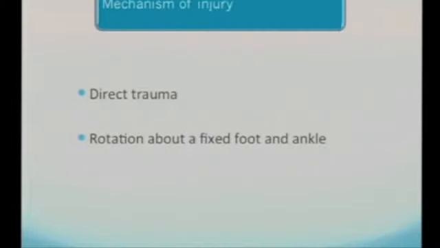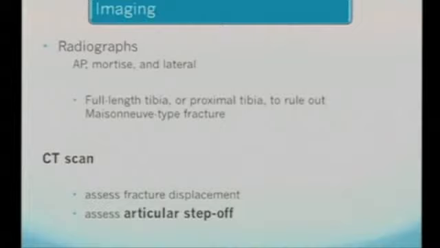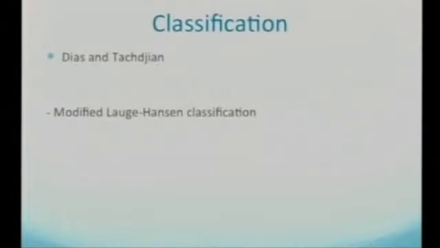The mechanism of injury could be direct trauma, or more often sports injuries with rotation about a fixed foot and ankle. Routine imaging with AP, mortise and lateral views can be done, and it is also better to have full length X-rays to rule out any Maisonneuve type of fractures on the fibular side. A CT scan always helps to assess fracture displacement, especially articular step-off, and especially in triplanar fractures, where you want to see all the planes of fracture displacement.